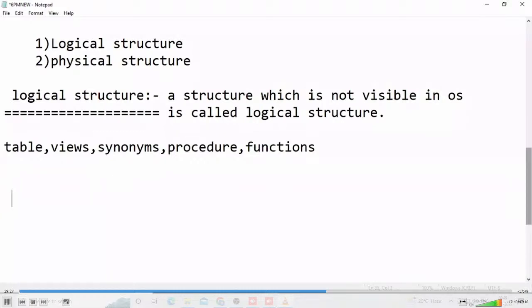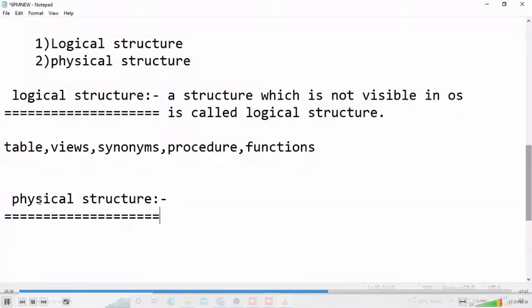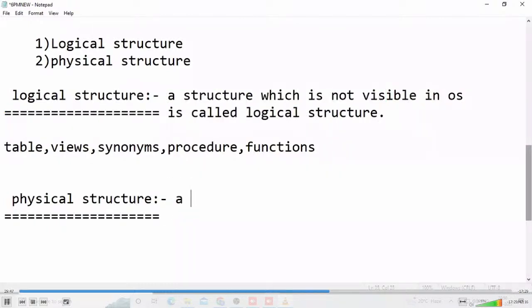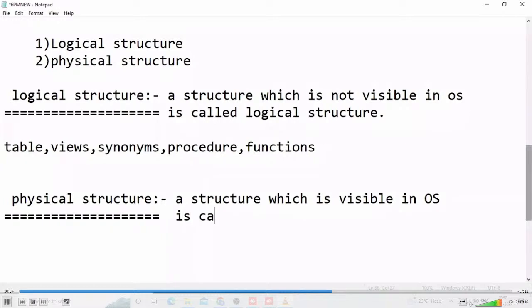Now observe it here. What is physical structure? Don't write it. Now check it out. Just roughly observe it here. Physical structure is there. Now just for idea purpose only. What is a physical structure means? Now this is the opposite only. A structure which is visible in operating system, which is visible in OS, is called physical structure.